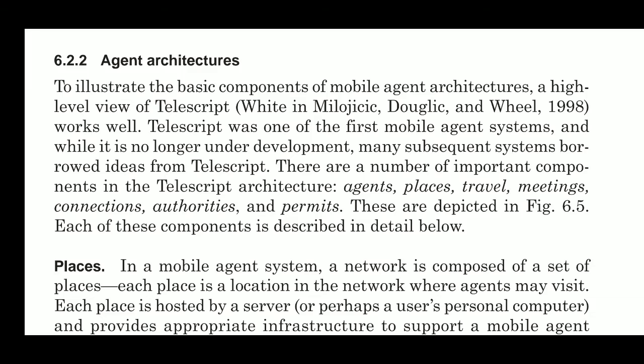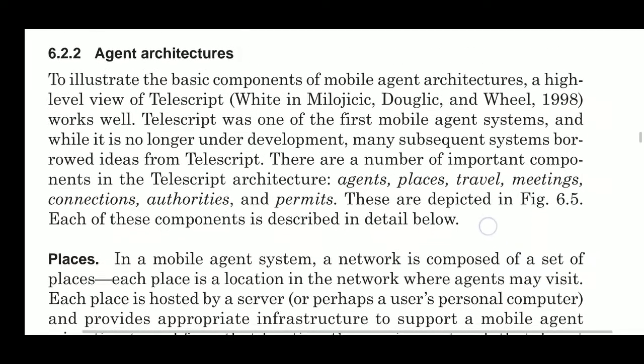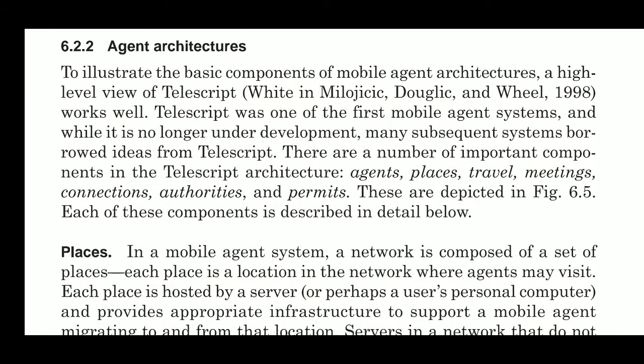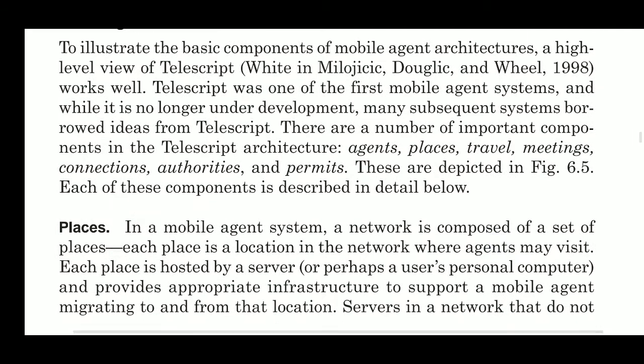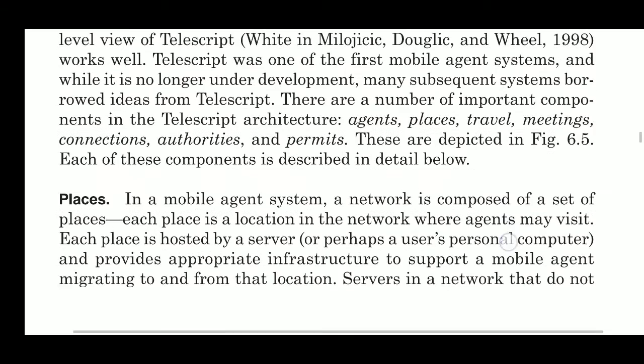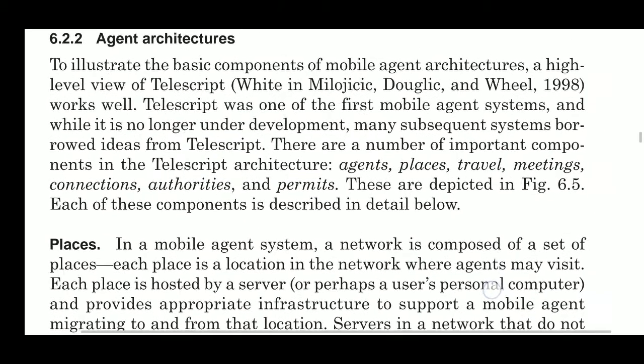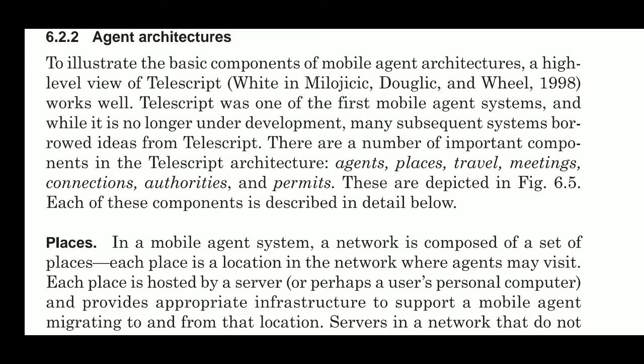So what should be the architecture for the basic components of mobile agents? A high level view was given by the view of Telescript, given by Dogleg and Wheel in 1998.